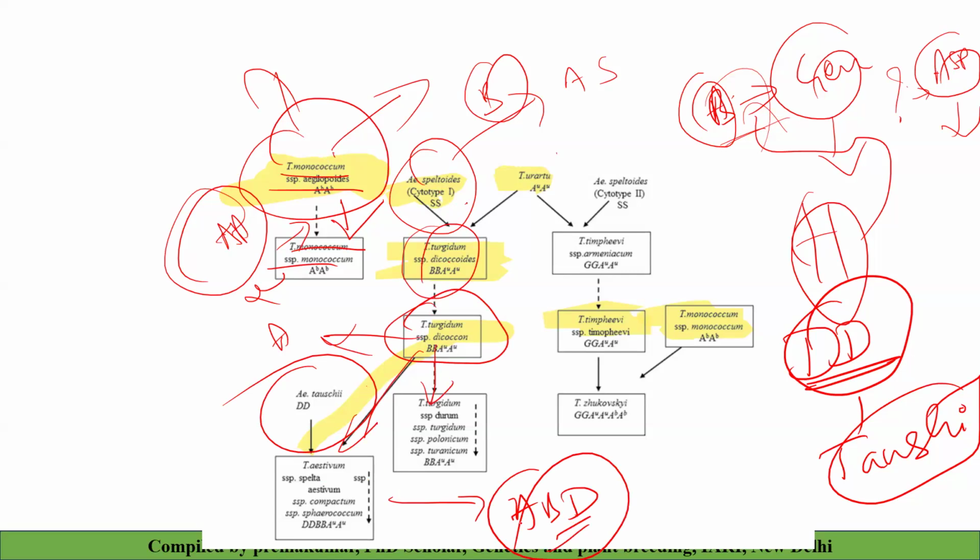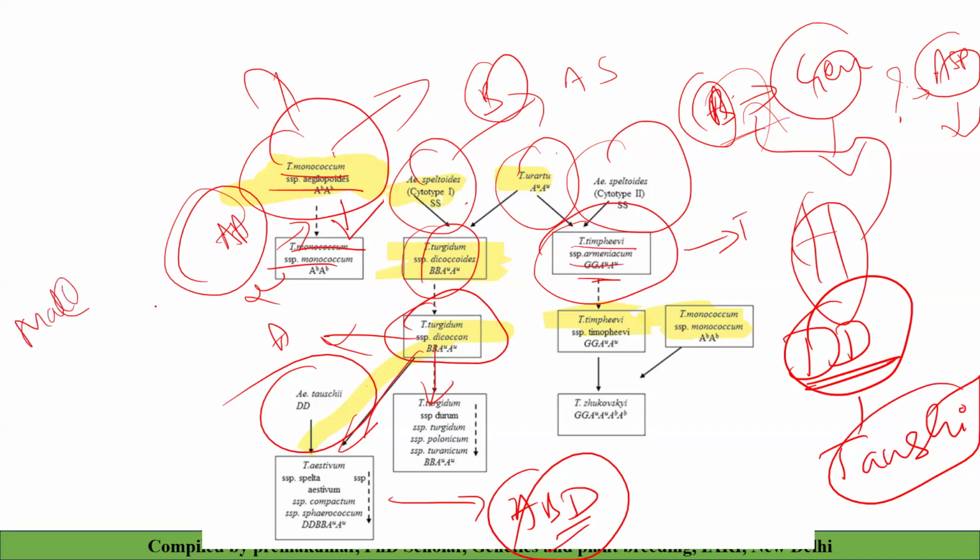There are several theories. For example, if you take Triticum urartu and combine it with Aegilops speltoides, there is a formation of Triticum timopheevii, GGAA. Triticum timopheevii is still a source of male sterility in wheat. Then again it combines with Triticum monococcum, and there is a formation of Triticum zhukovskyi. There are several theories that we will discuss in detail.